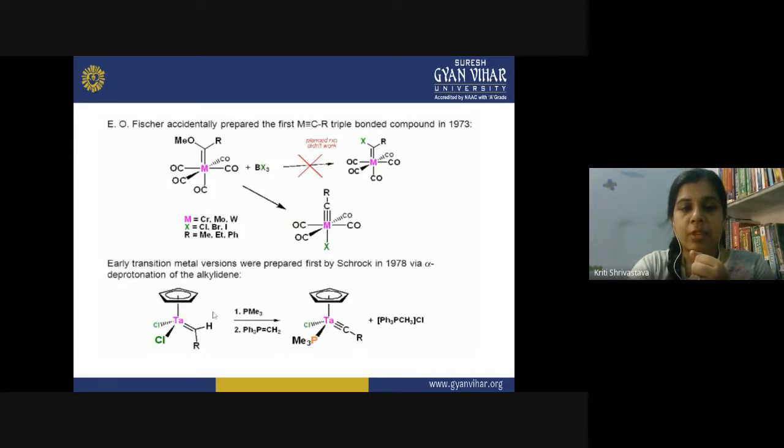So Schrock prepared alkylidyne compounds for the first time by the alpha deprotonation reaction, and for this he used some acidic hydrocarbon and PMe3. So when the hydrogen is removed from here, let us see what the product is. Now we will have a triple bond between the metal and the carbon, and we have an alkyl group attached to it. So this type of synthesis was performed by Schrock in 1978, and he also prepared alkylidyne complexes.